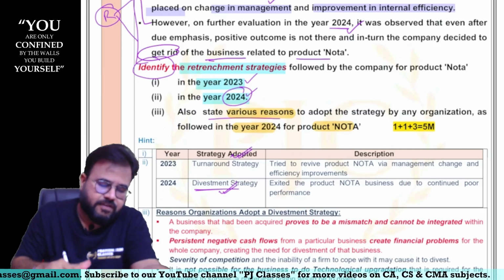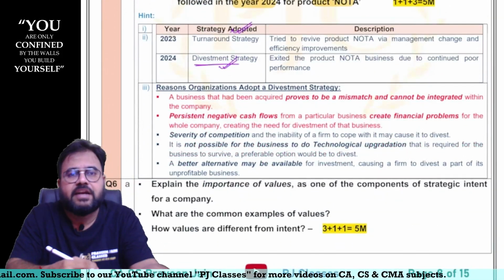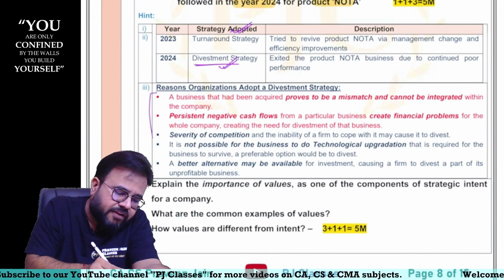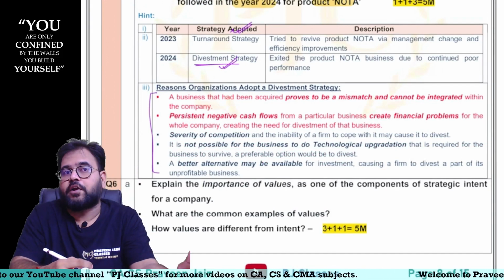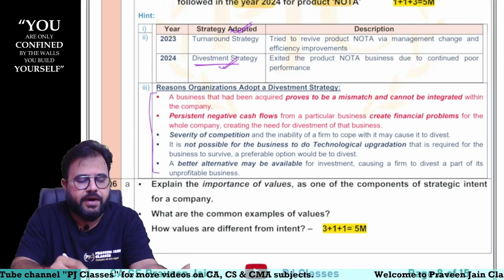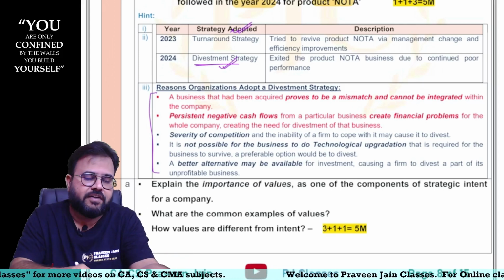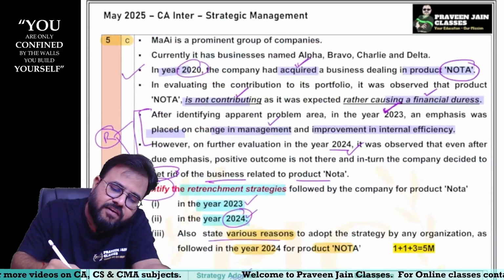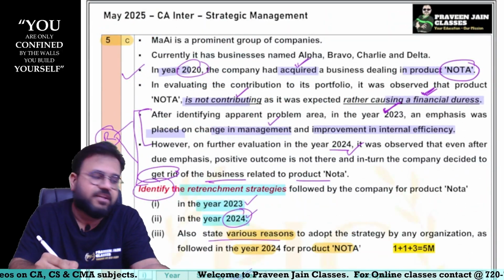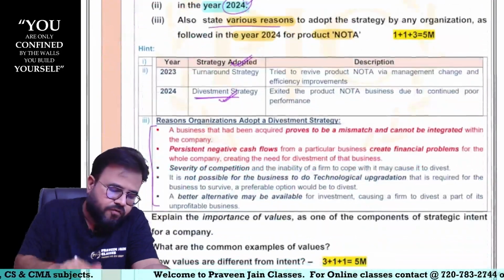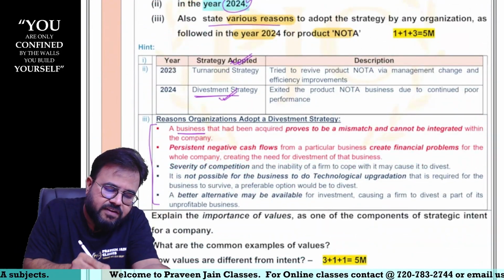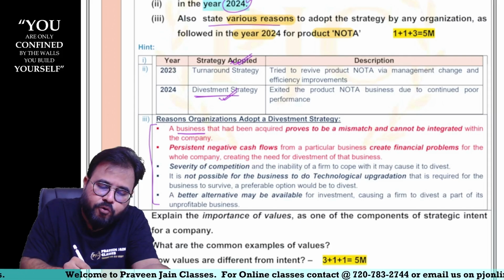What are the reasons, sir? So can I say in our textbook, reasons were very clearly given, sir. So if these are the situations, now remember all situations are not required. If any of the situation arise, company can go for retrenchment strategy, sir. Now tell me, one of the reason was what, sir? Company was facing continuous financial losses, sir. So first reason is that a business that has been acquired proves to be a mismatch.